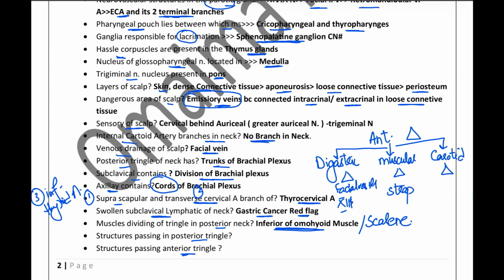And in the carotid triangle, the most important structure is the common carotid artery with its bifurcation into the external carotid and the internal carotid. In addition, it has the vagus as well as the hypoglossal nerve. The 11th nerve is the spinal accessory nerve.